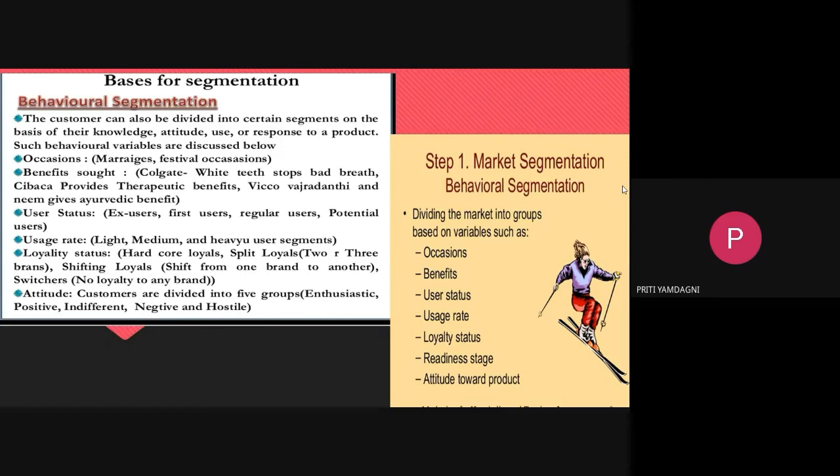People may prefer Colgate. Sensodyne, what they provide is therapeutic use, means it is a kind of therapy benefit. Vicco Vajradanti means they have Ayurvedic benefits. So every product is different from other products, and their benefits are different. Like Pepsodent is useful for bleeding gums, to stop that sensitivity. So every product is different from the other, depending upon their benefit.